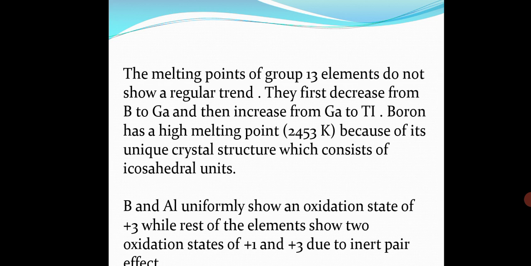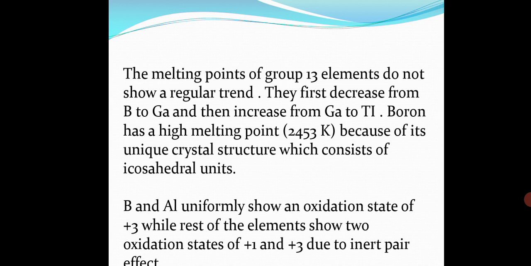They first decrease from boron to gallium and then increase from gallium to thallium. Boron has a high melting point, 2453 Kelvin, because of its unique crystal structure, which consists of icosahedral units. You will have a ring with several dots, and the dots are similar in nature, hence they are called icosahedral units.